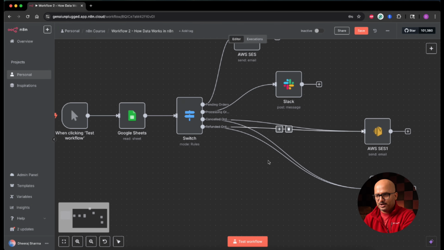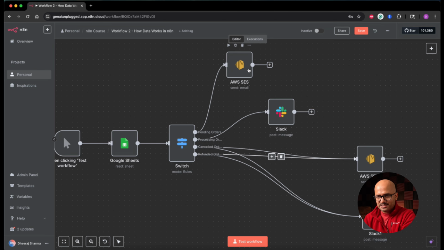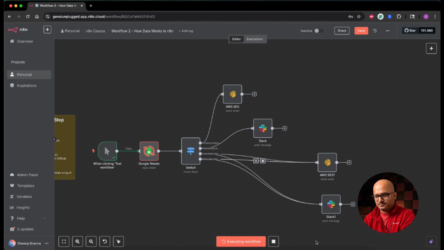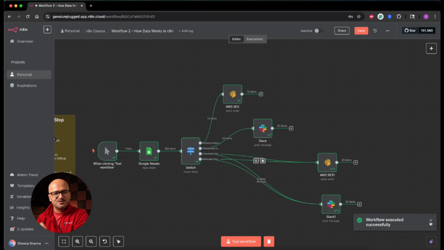That means first this branch is going to execute, since it is at the top and it is the leftmost one. Then this branch is going to get executed. Then the cancelled order, which is the SES node, is over here and this is going to get executed. And then for the refunded order, this is going to get executed. Then this Slack node will get executed for the cancelled as well as the refunded order branch. If I test this workflow, you see that this gets executed, then this, then this, then this. So you just saw that it executed from left to right, top to bottom.